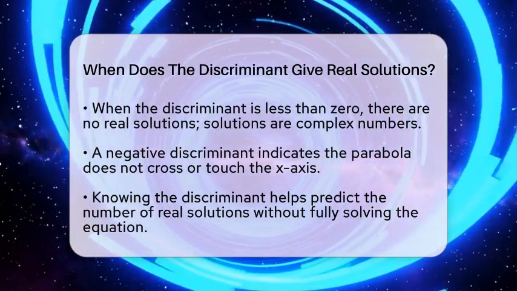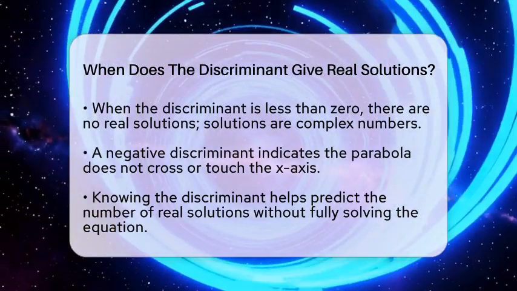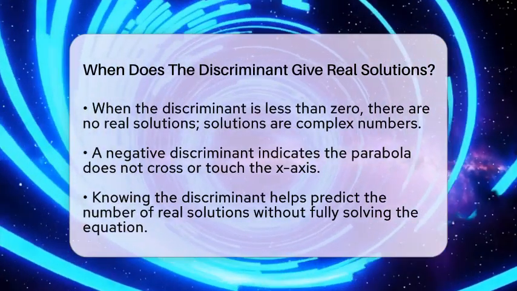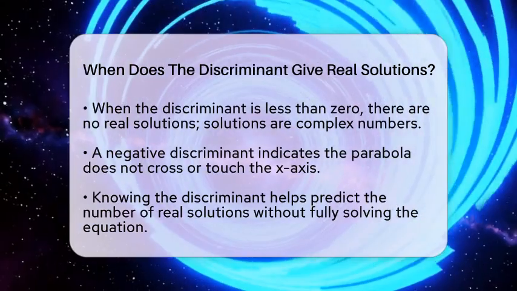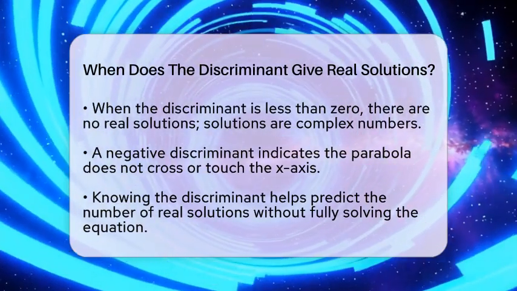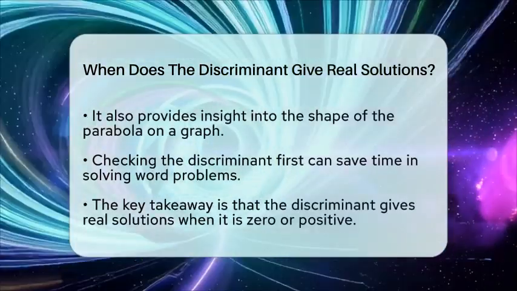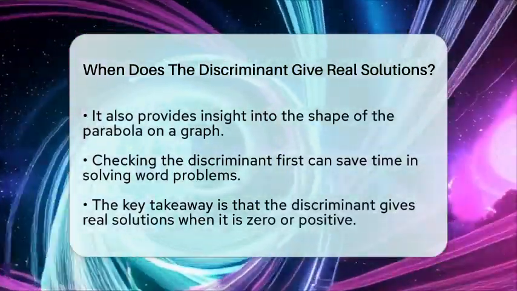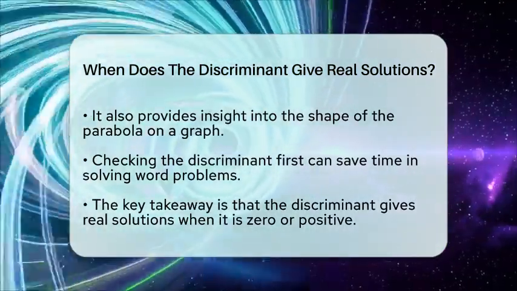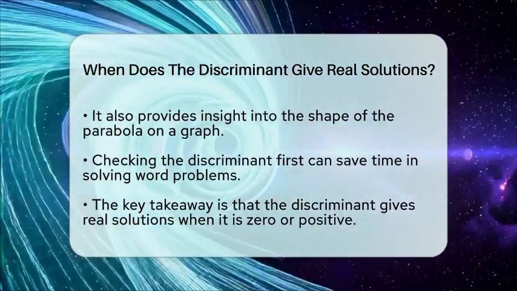Knowing this helps us quickly figure out how many real solutions a quadratic equation has without solving it fully. It also helps us understand the shape of the parabola on a graph. When solving word problems, checking the discriminant first can save time. If the discriminant is negative, you know there are no real solutions, so you can skip further calculations. If it's 0 or positive, you can proceed knowing how many solutions to expect.